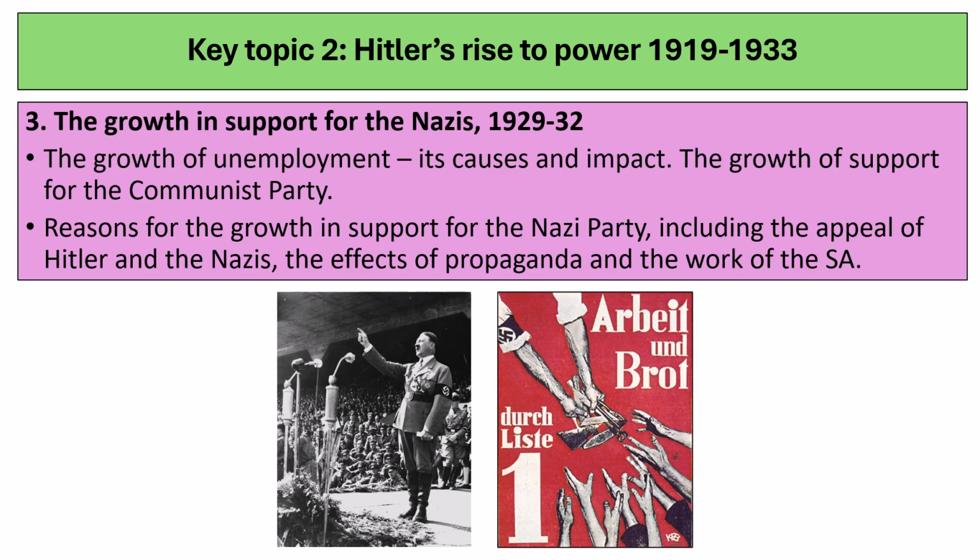So the next part of the course to look at is the growth in support for the Nazis between 1929 and 1932. We're going to talk about the growth of unemployment, its causes and impact, and the growth of support for the Communist Party. We're also going to look at the reasons for the growth in support for the Nazi Party, including the appeal of Hitler and the Nazis, the effects of propaganda, and the work of the SA.